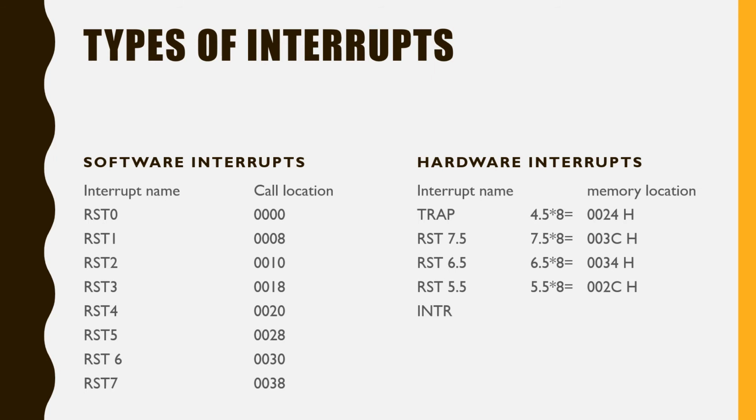I am multiplying by 8 to get the corresponding memory locations, which are given in hexadecimal notation.